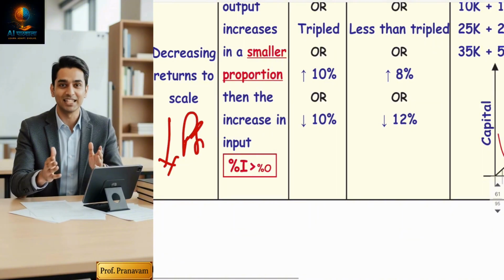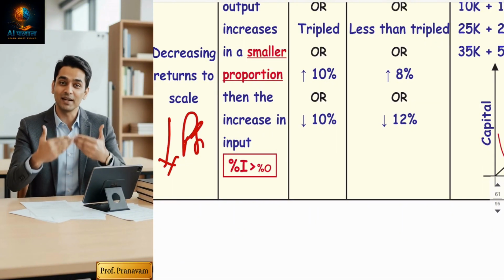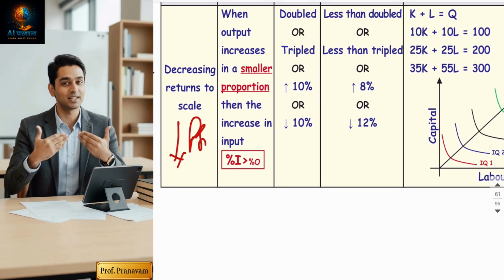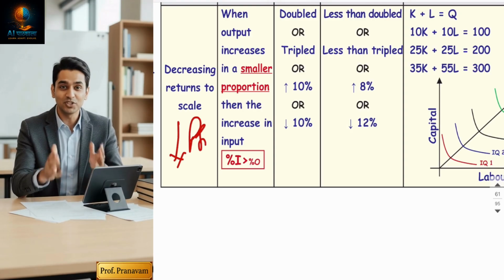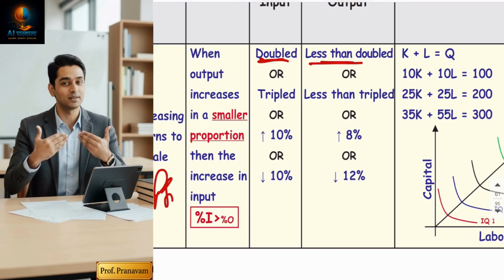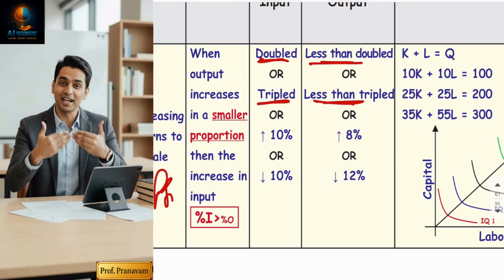So with more input, you are producing less output. That means your cost will increase. You will reduce your profits. Decreasing returns: input is greater, output is lesser. So the definition is: percentage change in input brings less change in output. So if input is doubled, output is less than doubled. If input is tripled, output is less than tripled.